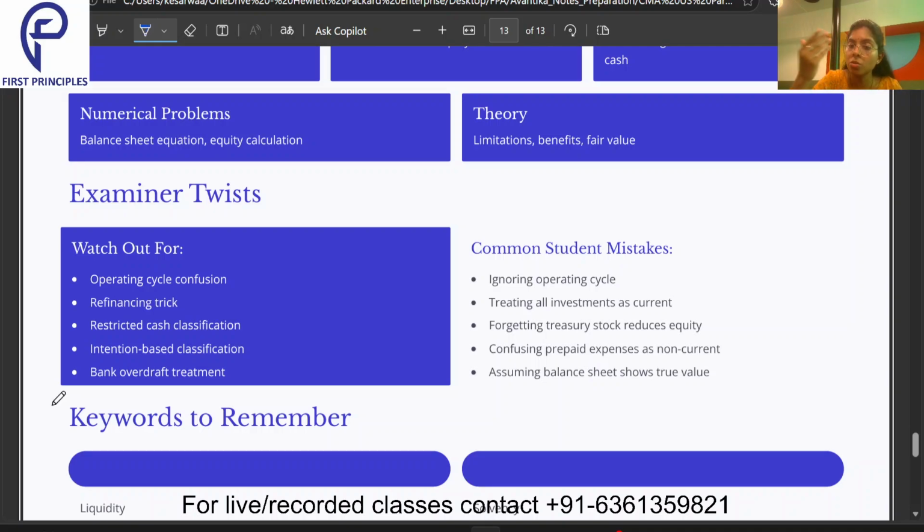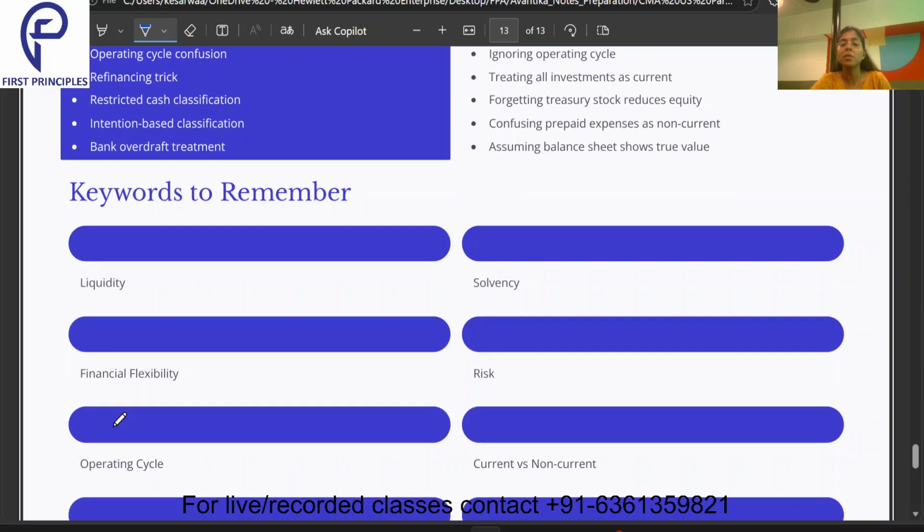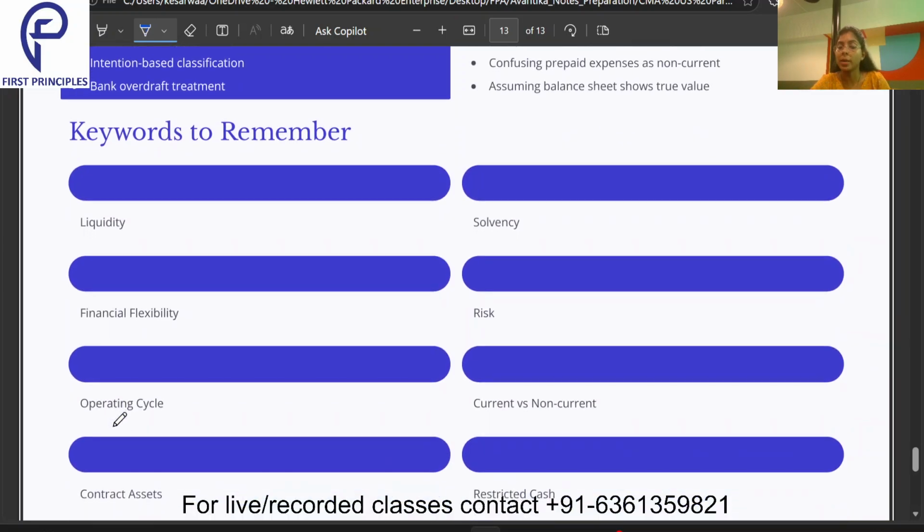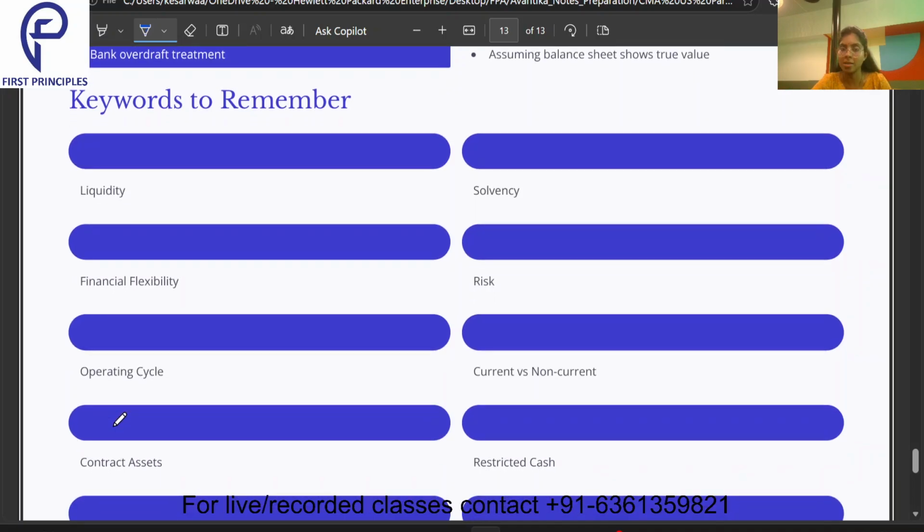Then what are the students' mistakes that we make? Whatever twists the examiner will put, on those tricky things we are going to make mistakes. Like treating all investments as current, ignoring the operating cycle, forgetting that treasury stock reduces equity, then confusing prepaid expense as non-current, but prepaid expense is a current asset. Then assuming that the balance sheet shows a true value. No, it does not show us a true value. These are some keywords which we need to remember, and we need to understand the meaning of each, which we have already discussed in today's class.